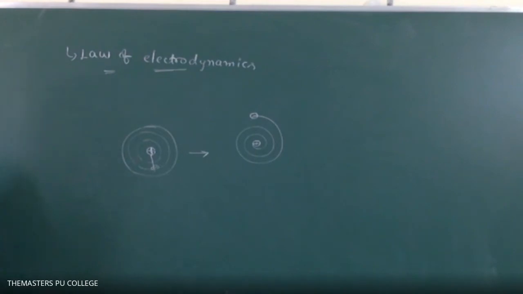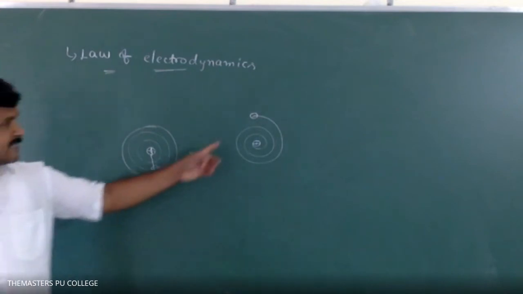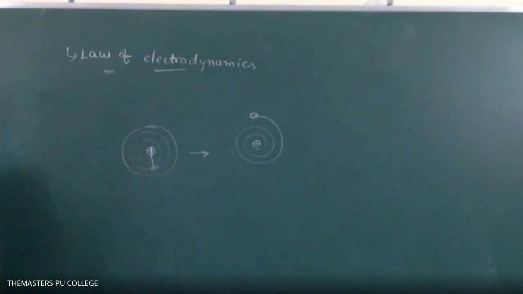According to electrodynamics, the revolving electron should lose its energy continuously and travel in a spiral path like this.